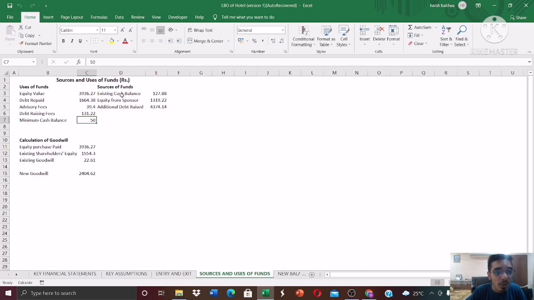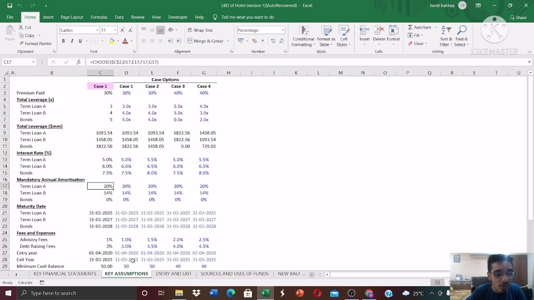Okay, now what will be our sources of funds? The existing balance sheet cash which we'll be getting is 127 crores, and the additional debt raised is 4374 crores. Now how did I get this figure? Okay, so in order to know that, let's go to the key assumptions tab. Now, I strongly recommend to please refer to the file in order to understand these formulas.